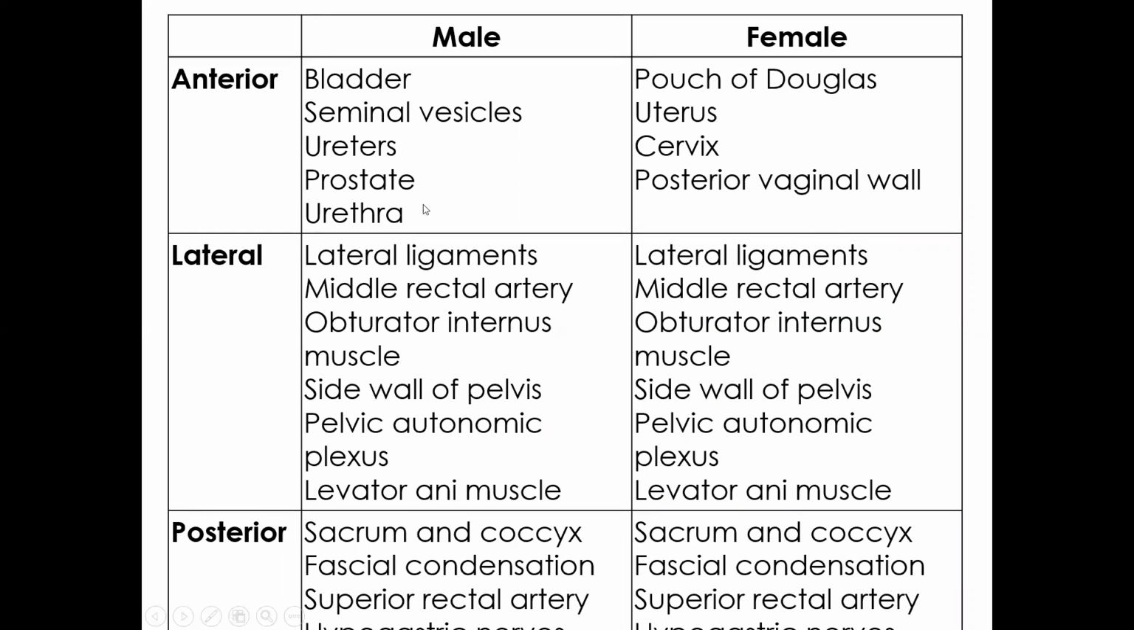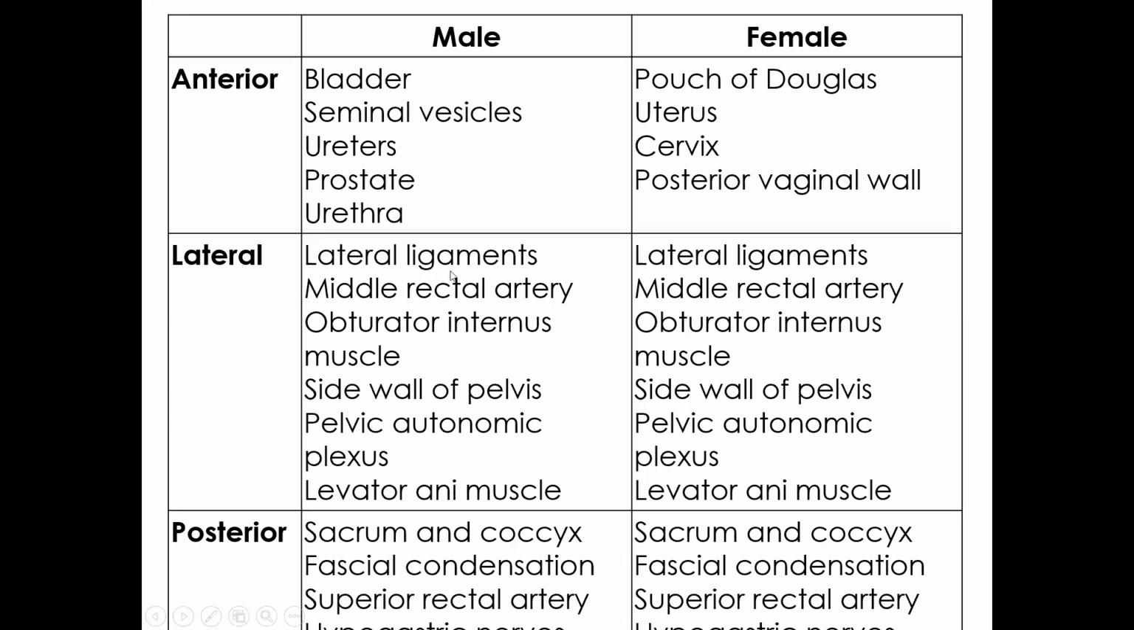Laterally, in the male, you will feel the lateral ligaments, middle rectal artery, obturator, transversal side wall of pelvis, plexus, levator ani. Same is the relation in the lateral wall of pelvis in males and females both. Posteriorly also, sacrum and coccyx, fascial condensation, superior rectal artery. And of course, there is a space behind the rectum. So all those are felt posteriorly.